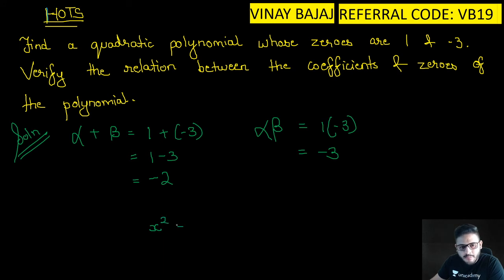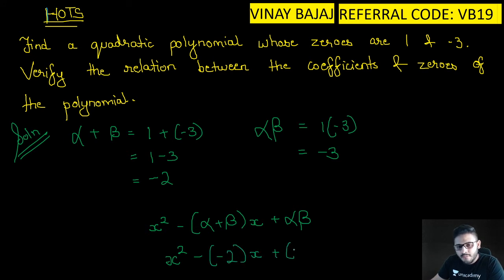X square minus alpha plus beta x plus alpha beta. So my quadratic polynomial will be x square minus minus 2x plus minus 3. Solving this here, we get x square plus 2x minus 3 is equal to 0.